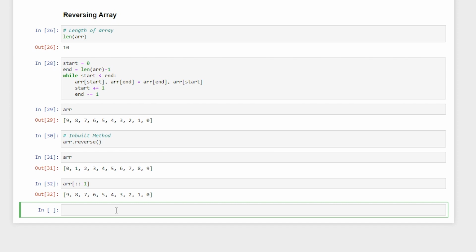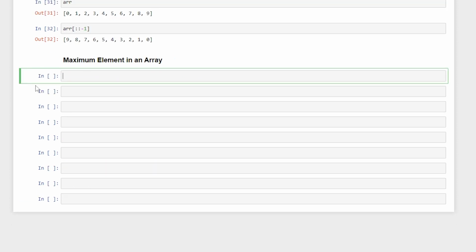Now we will talk about finding the maximum element in an array. So let us start with finding the maximum element in an array. Now you might be wondering, okay, you can say, Ronak, we already have a max function for it. But I just need you to understand the intention behind performing some things. In such a scenario, what you are going to require is the logic that actually goes behind finding the maximum number in an array. So we want to focus on that.